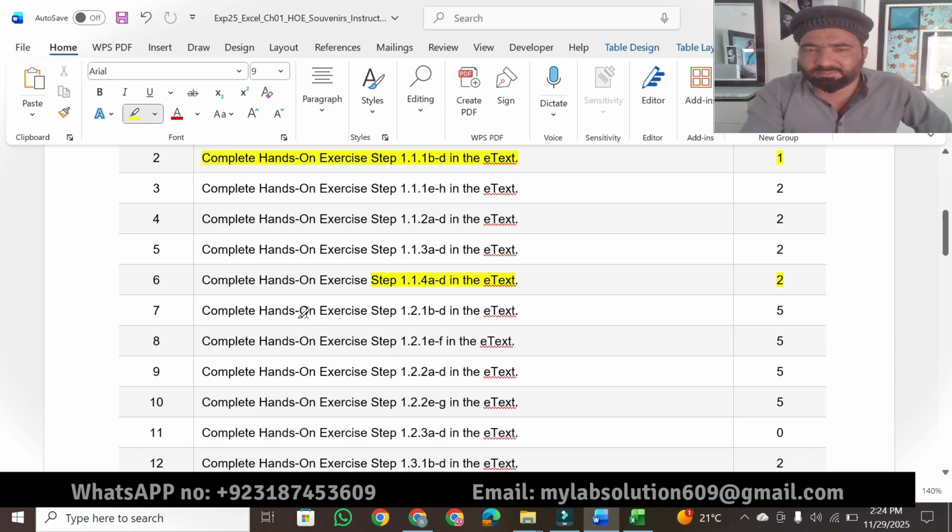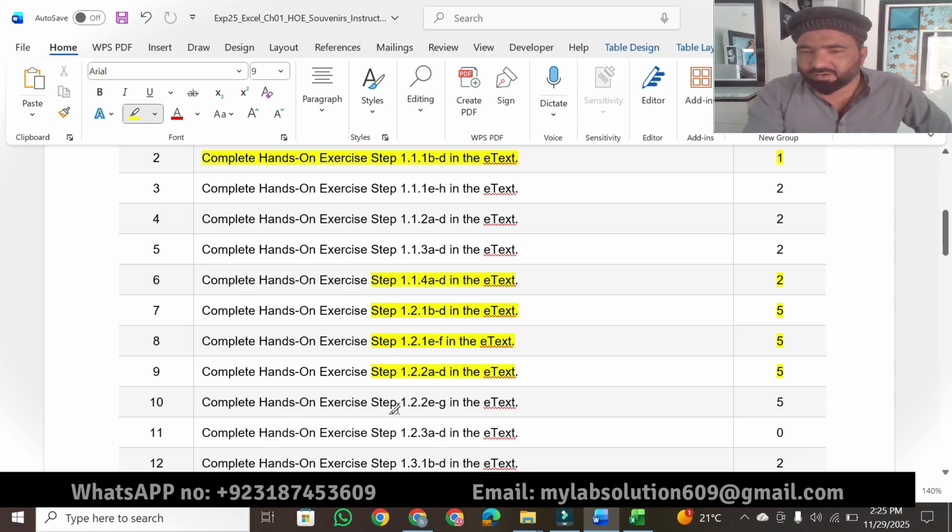In question number 7 we have to move to step 1.1 1B in e-text, and that is a 5 marks question. In the same way we will solve question number 8, where we have to move toward e-textbook step 1.1 EF. That is also graded, 5 marks. Then for question number 9, we again move toward step 1.1 2A, and from e-text we have to solve that part, which is also 5 marks.